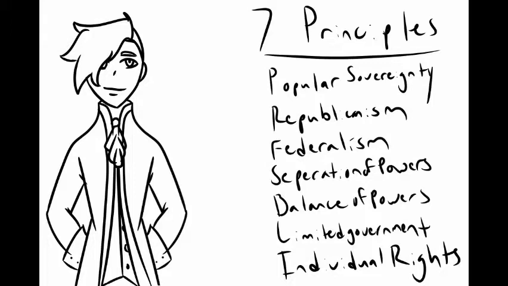Through the fourth and fifth principles of separation of powers and balance of power, each branch of federal government has its own purpose and no branch is more powerful than the other. The sixth and seventh principles, limited government and individual rights, make it so that no one is above the law, and each person has a set of guaranteed freedoms that no one can take away respectively.